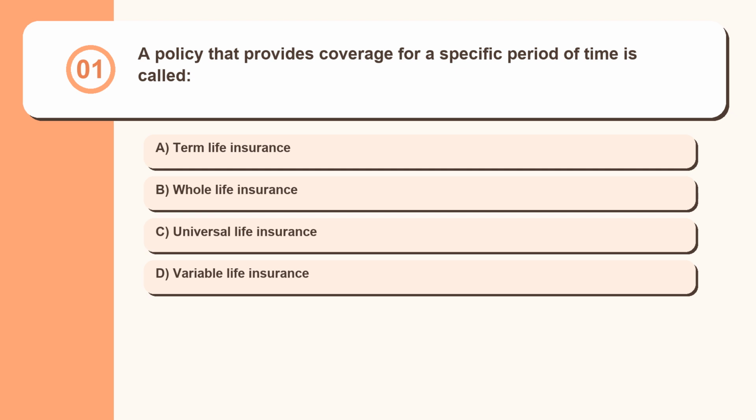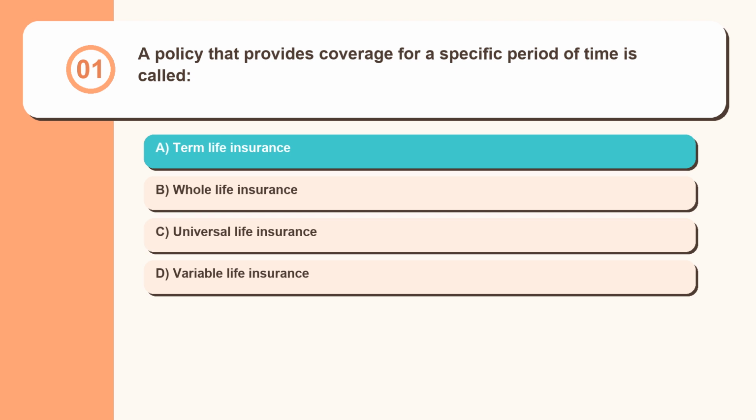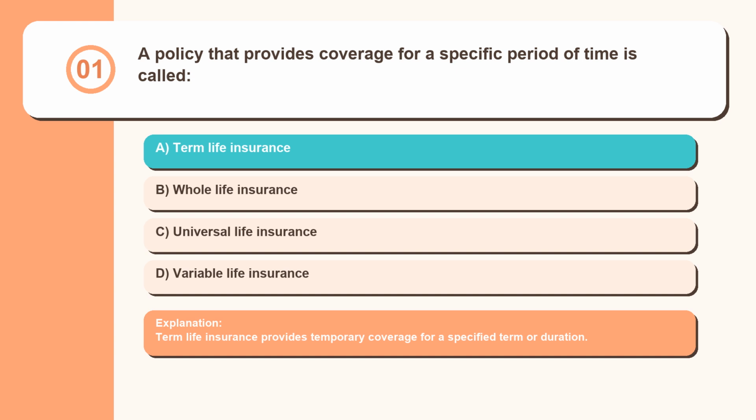Question 1. A policy that provides coverage for a specific period of time is called: term life insurance, whole life insurance, universal life insurance, variable life insurance. Term life insurance provides temporary coverage for a specified term or duration.